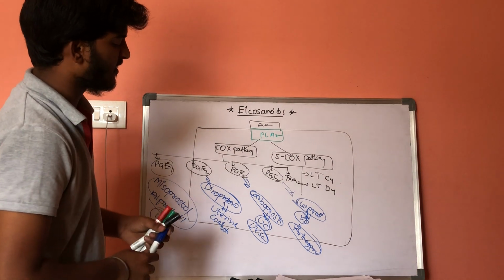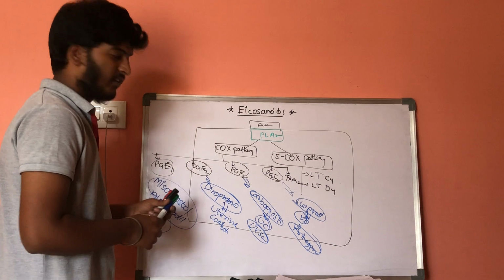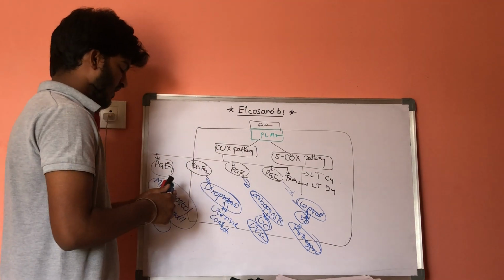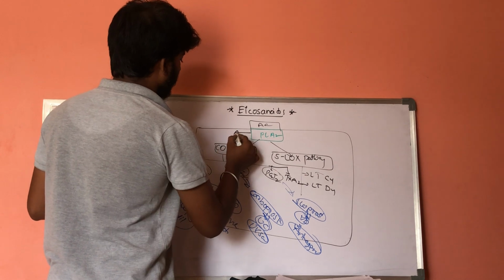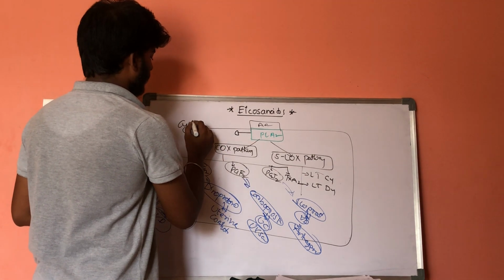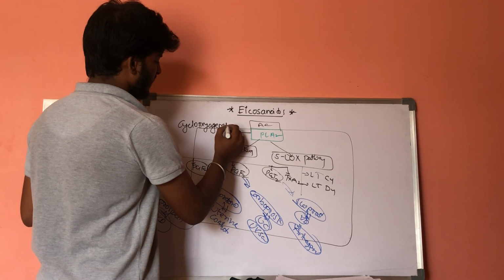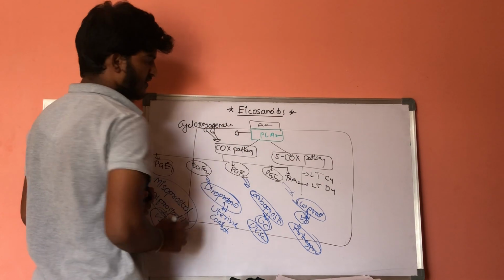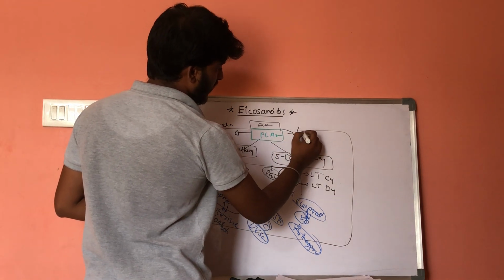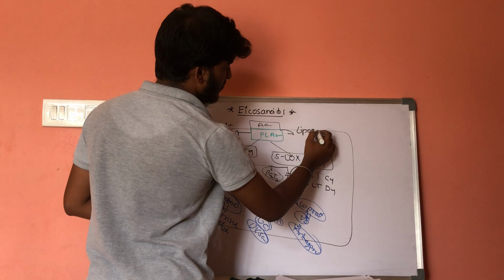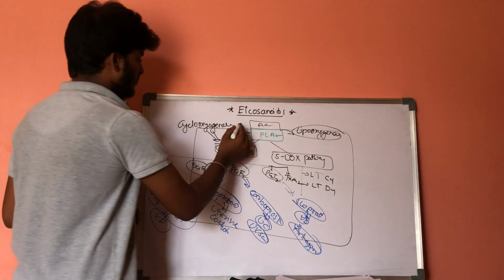So there are certain drugs which will work on these pathways. Phospholipase A2 acts on the cyclooxygenase enzyme, resulting in the cyclooxygenase pathway, and on the lipoxygenase enzyme. It works on these two types of enzymes.